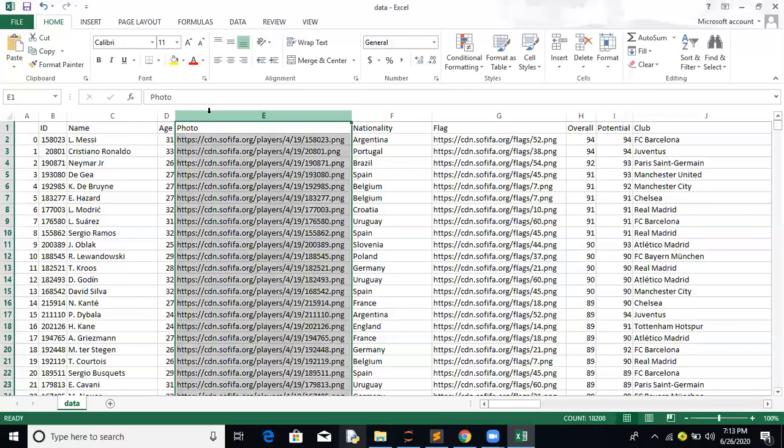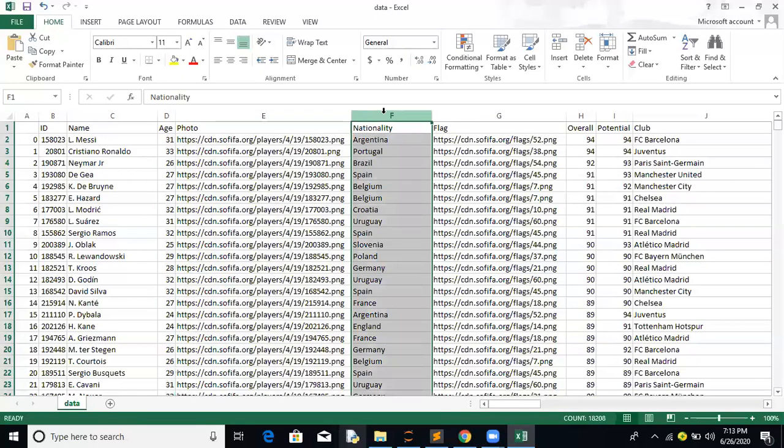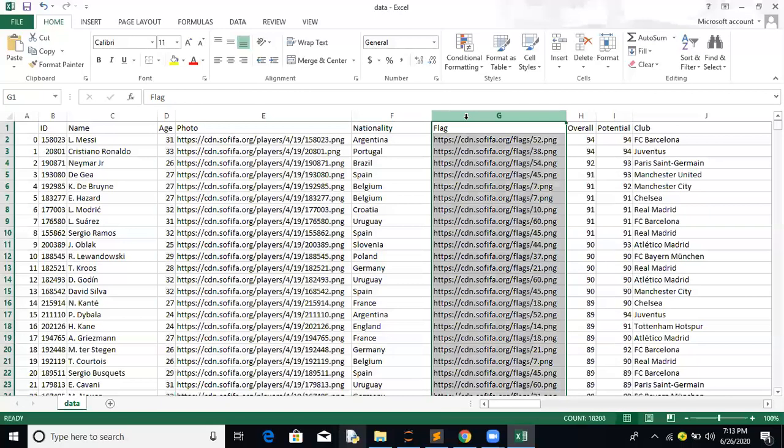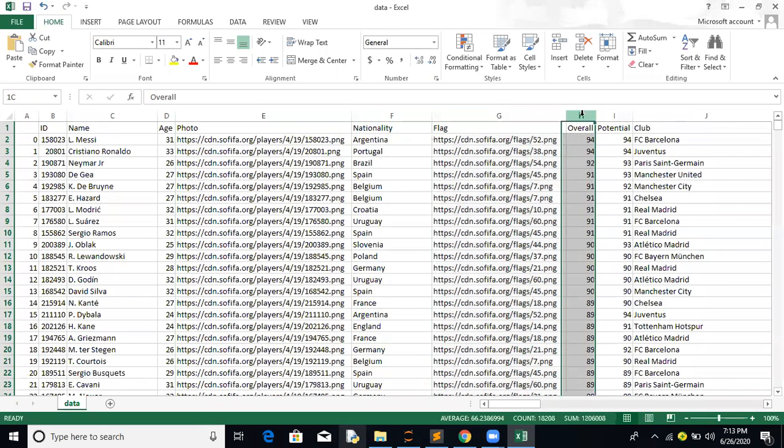Photo, I'm not sure currently it makes any sense. If it doesn't, we can drop this particular feature. Nationality is important if we have to find the best playing position as per nationality. Flag, again, currently it doesn't matter unless we are drawing something. I think these two features we can easily drop.